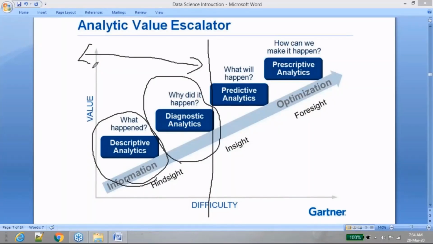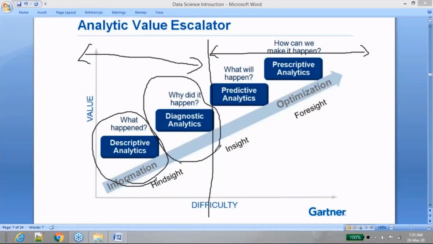The people who are going to work in data science, or as data modelers, are going to work in these areas where you will be using the historical data and producing the data for the future. You're going to solve the problems that cannot be solved by the diagnostic analytics people or descriptive analytics people. Yes, you're going to use the same data, not a different data, but you're going to solve the problems which cannot be solved by these business analysts, these ETL people, or these business intelligence people.